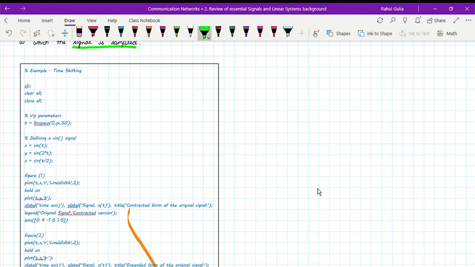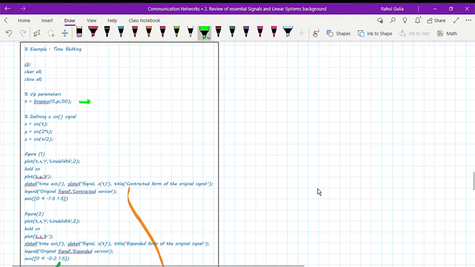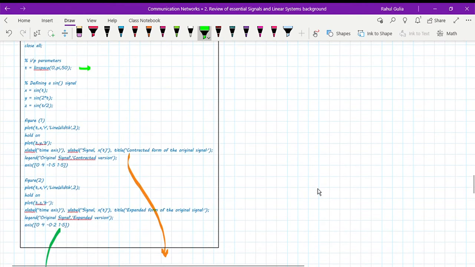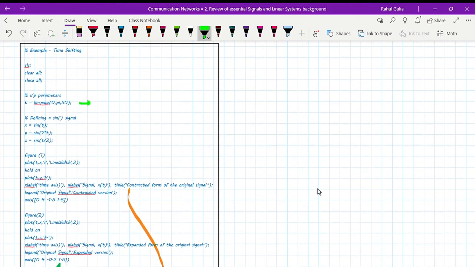So similarly, again CLC, clear all, close all. Now my input parameters will be nothing but t is equal to linspace 0 to pi 50. So this linspace is nothing but I'm just creating my time axis basically over here, from 0 to pi, with a total of 50 samples in this time axis, because I'm going to create a sine signal.